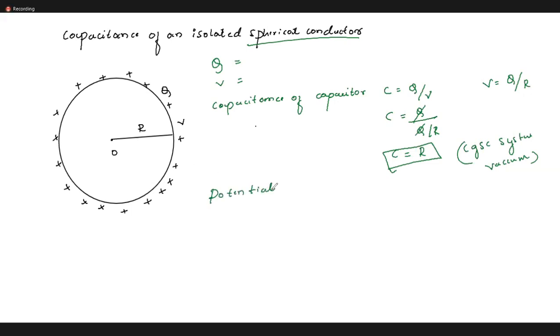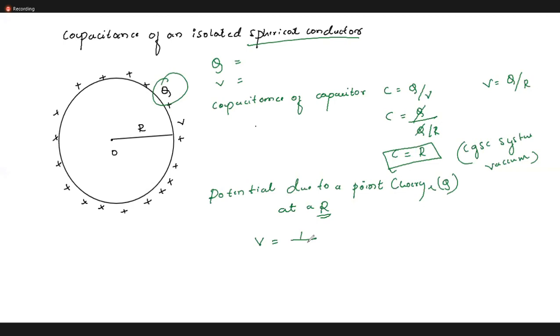Here positive charges are there. A potential due to a point charge. Let me take it as a capital Q. I have taken here a capital Q, and here the distance is R. At a distance R, now can you tell me what is the potential?